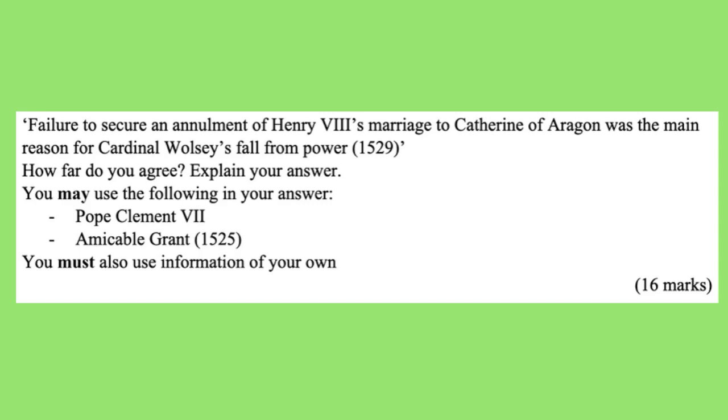Failure to secure an annulment of Henry VIII's marriage to Catherine of Aragon was the main reason for Cardinal Wolsey's fall from power in 1529. How far do you agree? Explain your answer. You may use the following in your answer: Pope Clement VII, the amicable grant of 1525. You must also use information of your own.